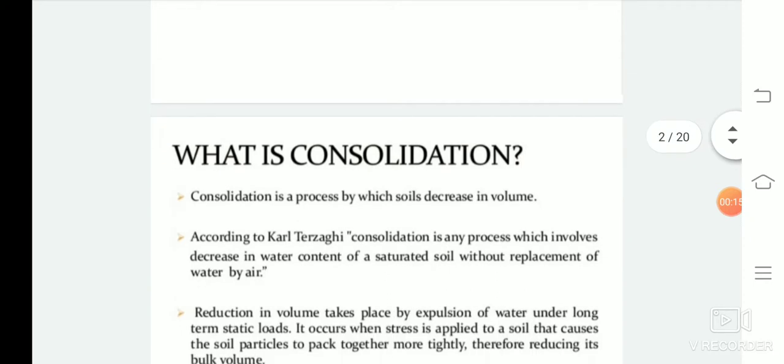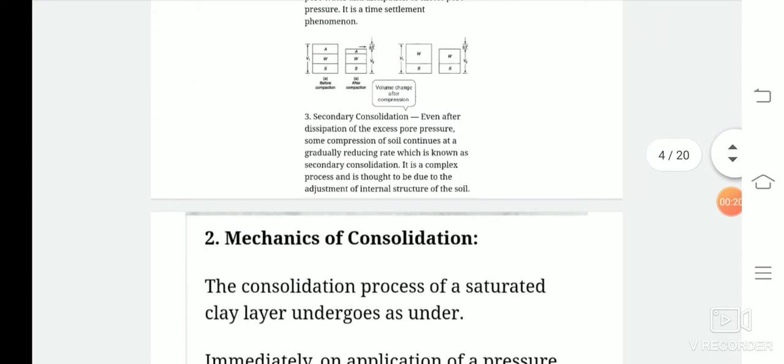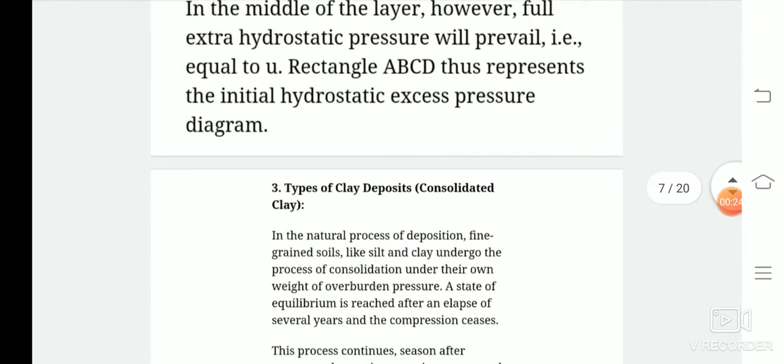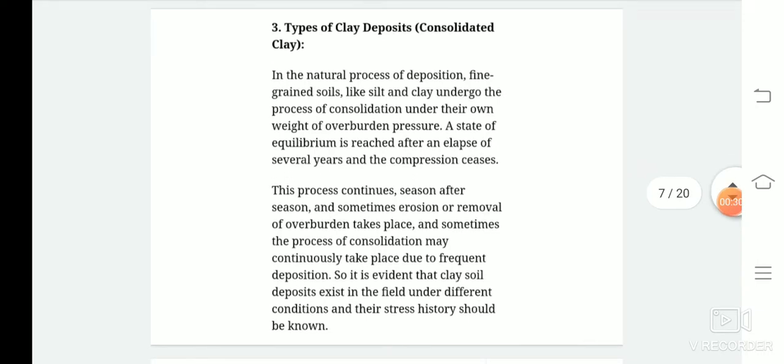In the previous classes, we have discussed the theory of consolidation and its process, what are the stages of consolidation and its mechanism. Now we are going to study types of clay deposits. Why are we going to study only the clay deposit type? Why not coarse grain soil?